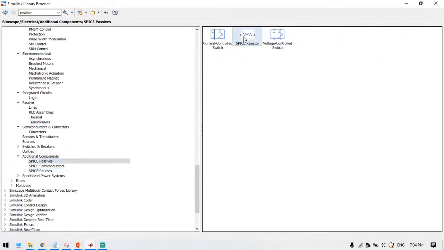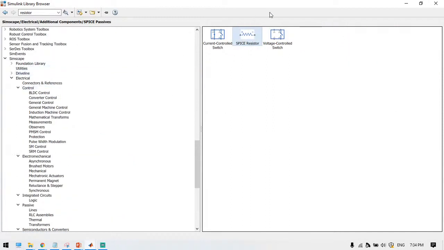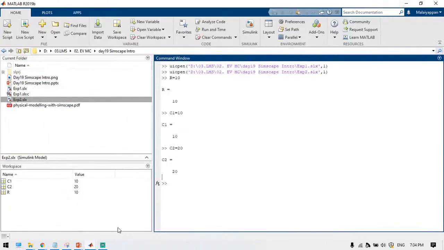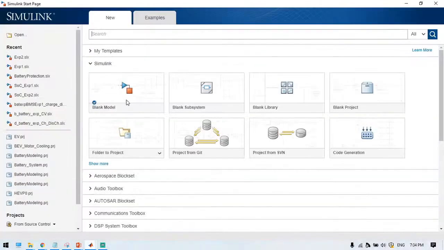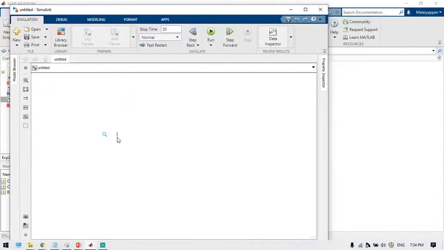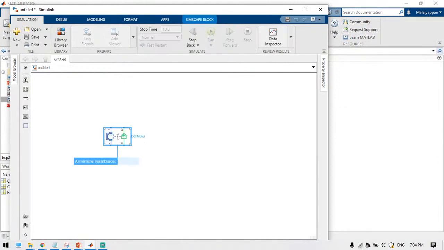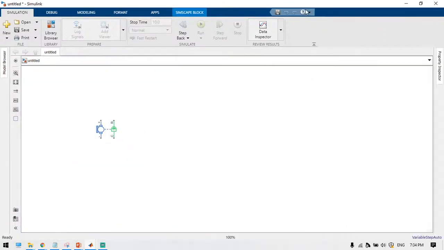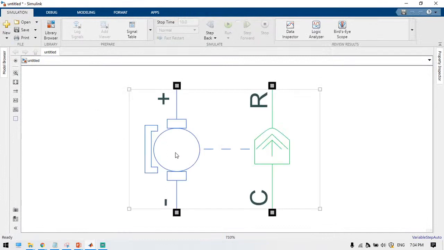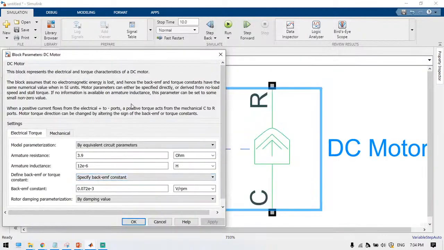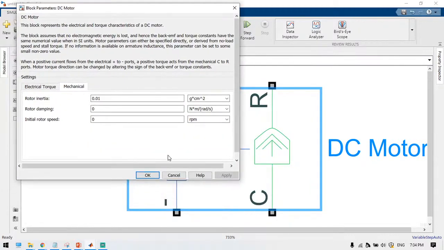Like this, you can use this resistance as well as the inductances also. So you can integrate this electrical circuit as well as the mechanical circuit. Similarly, if you take a DC motor, in this DC motor, the blue color lines denote the electrical domain, and the green color lines denote the mechanical domain. Now you can integrate these two things and use it for your applications.